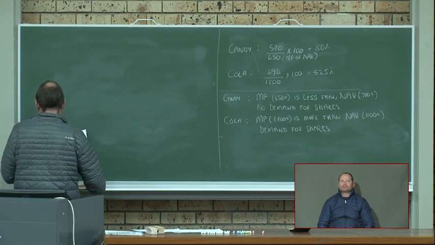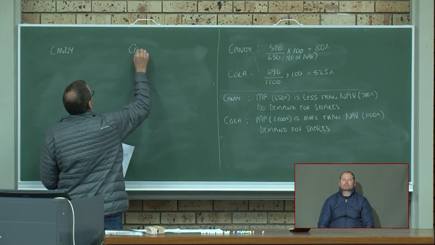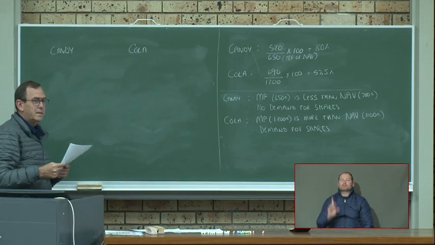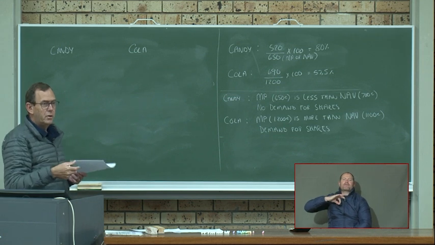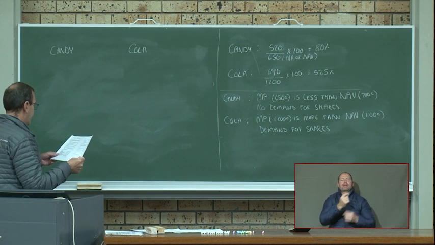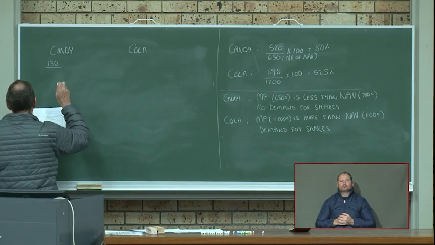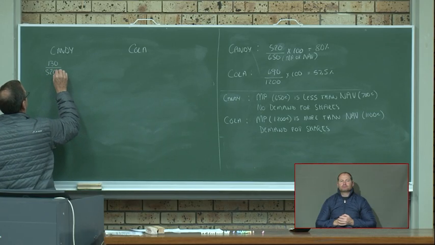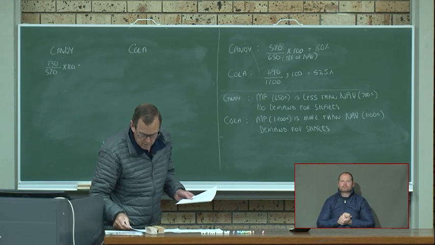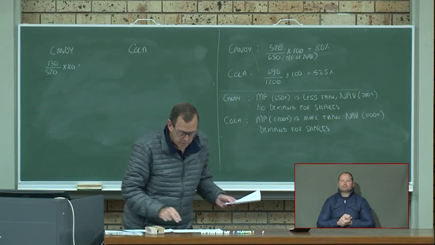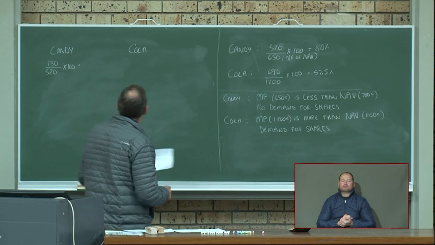So let's quickly look at Candy and Cola. Dividend payout rate is how much of your profits you distribute to your shareholders. So you take your dividends, the 130 cents, and you put it on your earnings per share, 520 cents, and you calculate the percentage. So let me see where that is. It's 25%